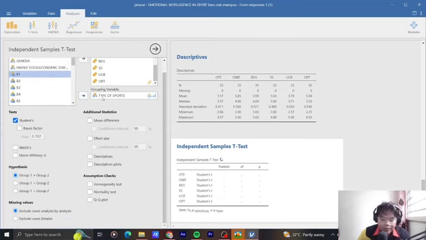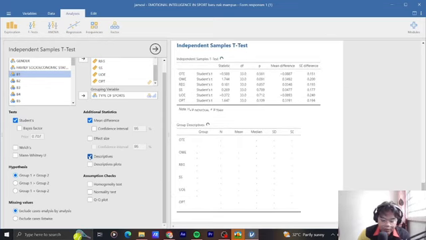After that, we want to see the mean and descriptives, and the homogeneity test. If you want to see the normality test, you can click on the normality test also.